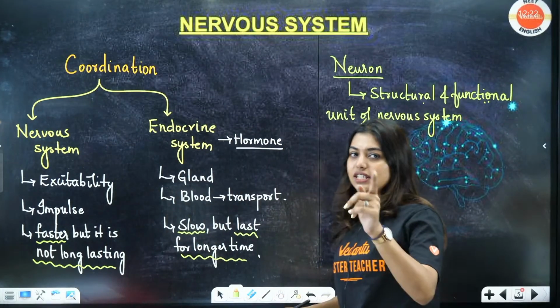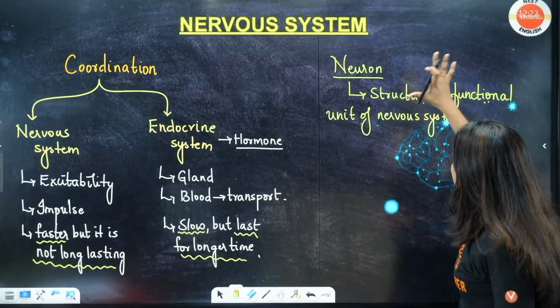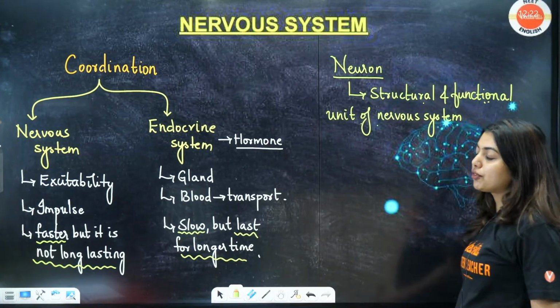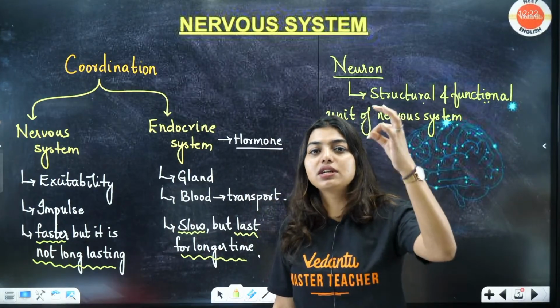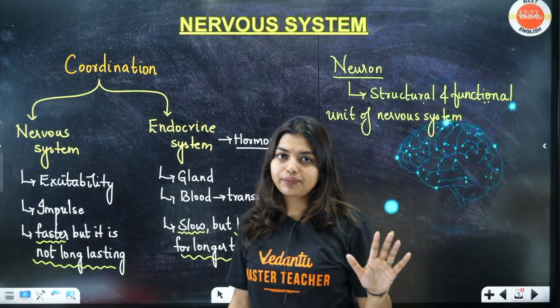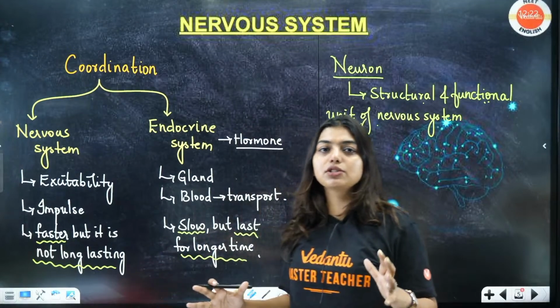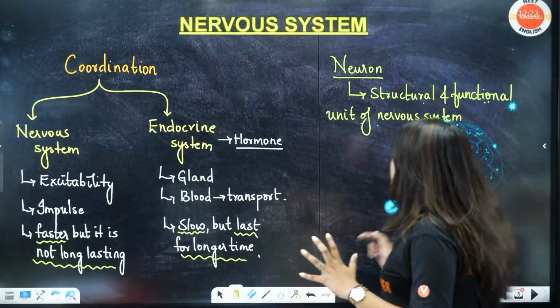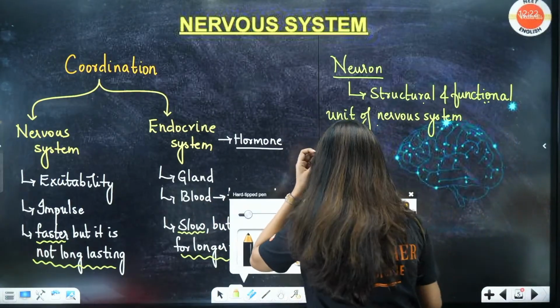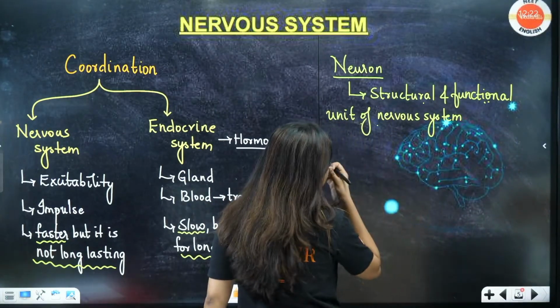So it is the structural and functional unit of nervous system, means all the job this nervous system is doing is because of a neuron. Is this clear to all of you? Very good.